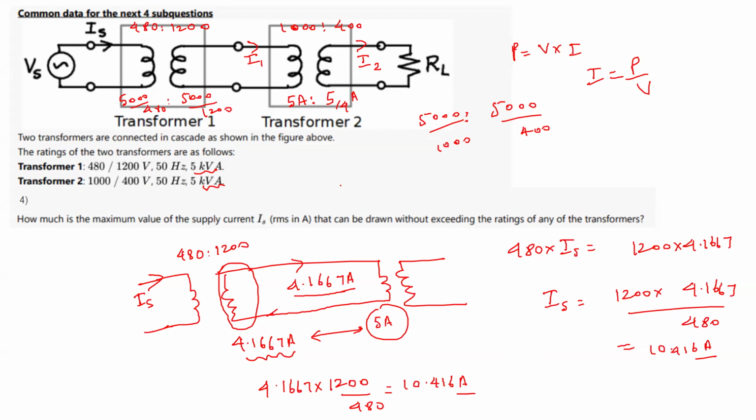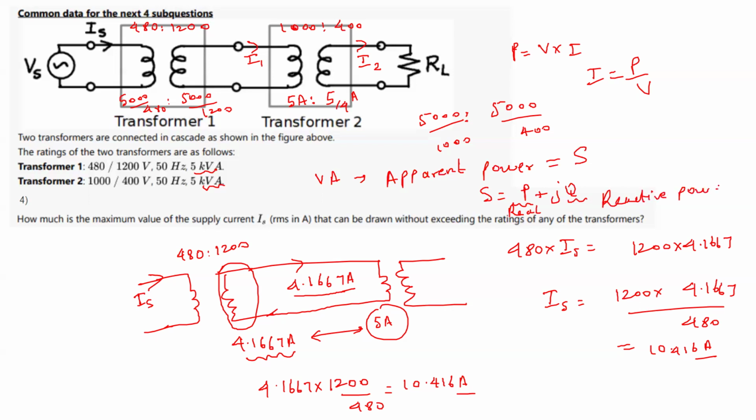Okay, so this is basically, I'll tell you. Volt ampere is your apparent power. We will discuss this. This is denoted as S. Now S has two components, real power and reactive power. P is the real power and Q is the reactive power.